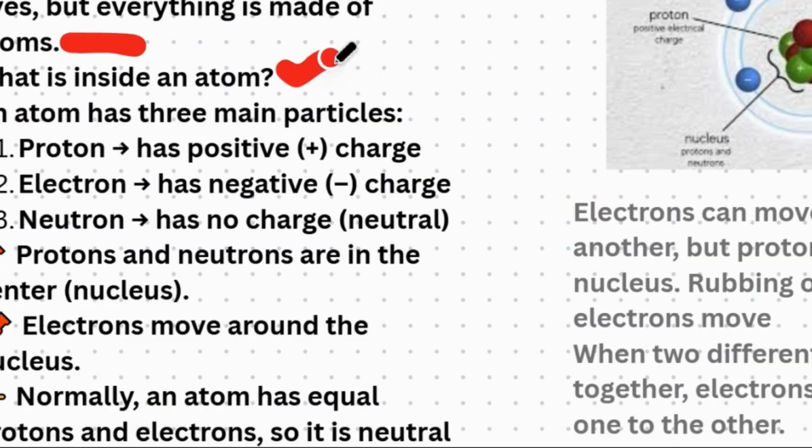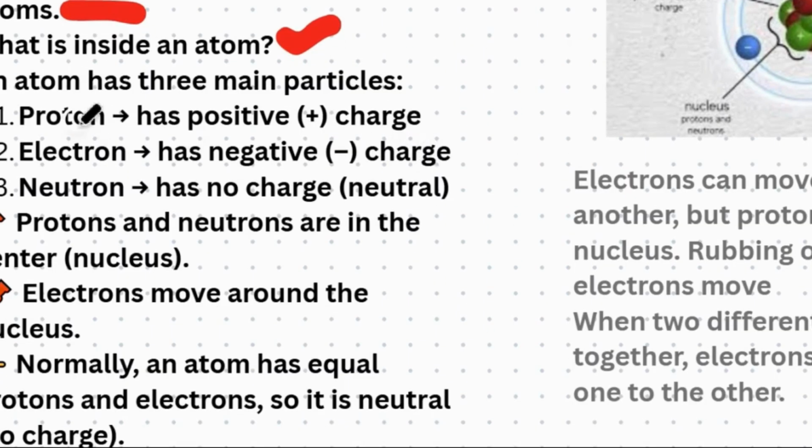We started from matter, and matter is made up of atoms. Now we are moving toward the smallest single atom, to see what is inside it. An atom has three main particles: proton, electron, and neutron.